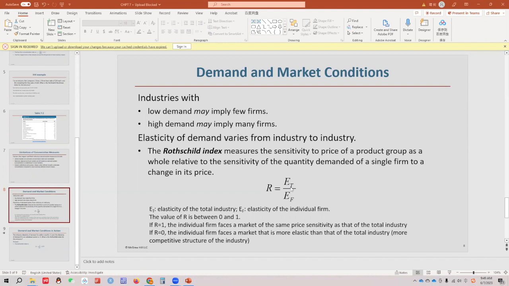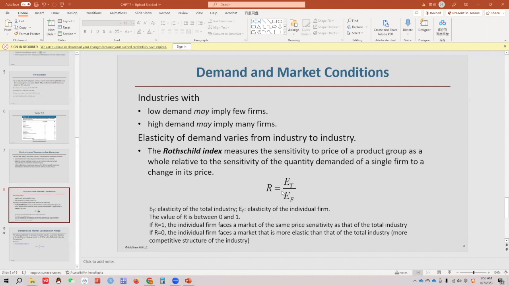In this quotient, the top is the elasticity of the total industry. The bottom is the elasticity of the individual firm. If this quotient is closer to 1, that means the elasticity of the total industry is the same as the elasticity of the individual firm. Possibly this one firm is the industry. In that case, this industry is very concentrated, monopolized. The conclusion is if R is close to 1, the industry is more concentrated.